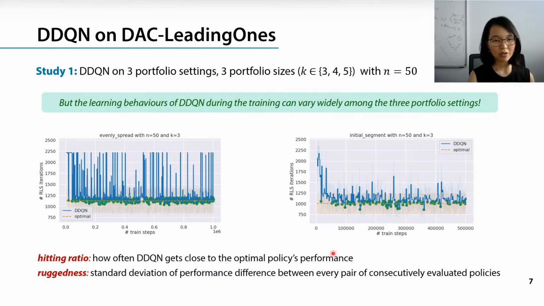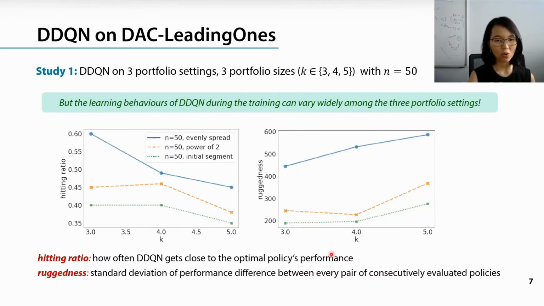To quantify those observations, we define two measurements for the learning progress. The first one is the hitting ratio, which tells us how often we reach the optimal policy performance. And the second one is ruggedness, which measures how unstable the learning is. And here are the measured values for all three portfolio settings. We can see that both hitting ratio and ruggedness of the three portfolio settings can be quite different.